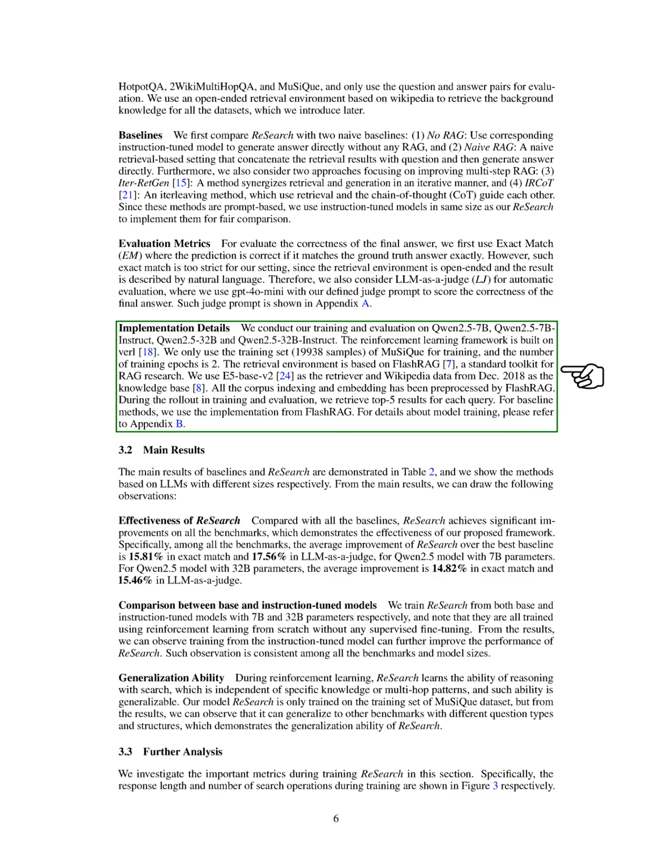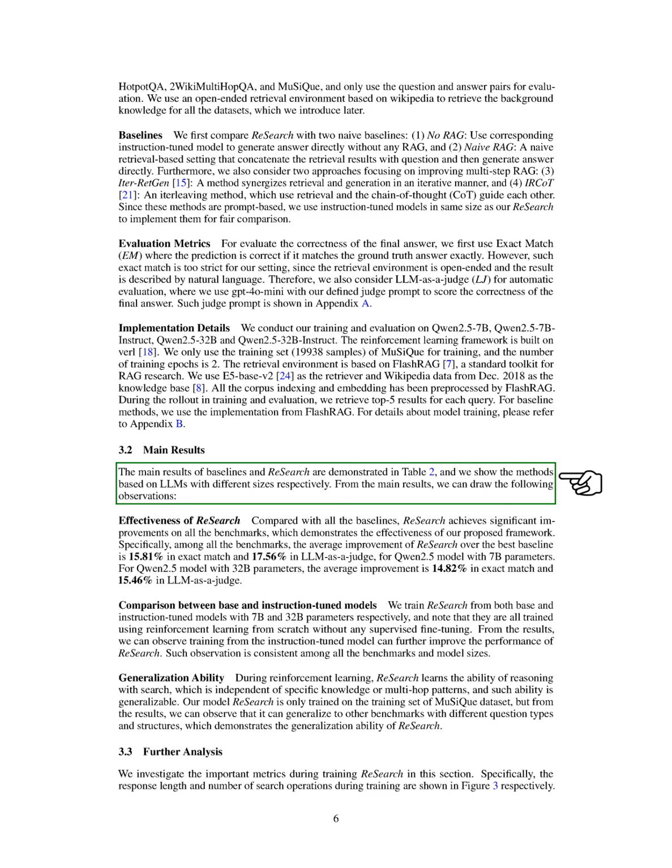The retrieval environment is established using FlashRAG, a standard toolkit for RAG research, with E5-base-v2 as the retriever and Wikipedia data from December 2018 as our knowledge base. We preprocess all corpus indexing and embedding with FlashRAG and retrieve the top 5 results for each query during training and evaluation. For baseline methods, we utilize implementations from FlashRAG.